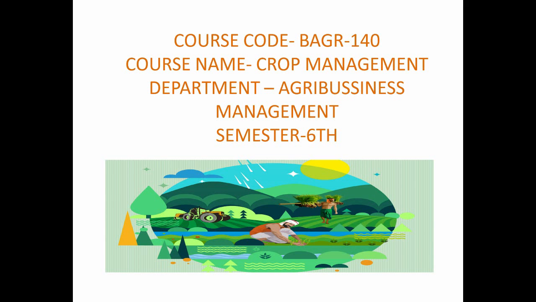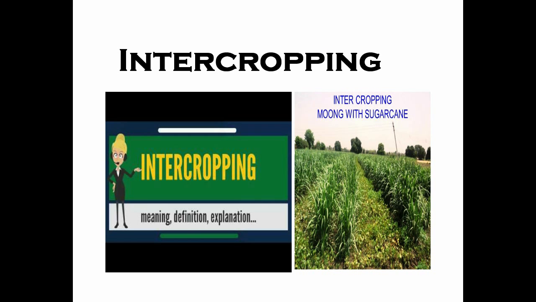Hello everyone. Today we will learn and discuss about cropping system. In agriculture, cropping system is an important component. It refers to the type of crops grown and practices used for growing them. Cropping system has been traditionally structured to maximize crop yield. Now, there is a strong need to design cropping system which take into consideration the emerging social, economical and ecological or environmental concern. Here we will discuss about intercropping.